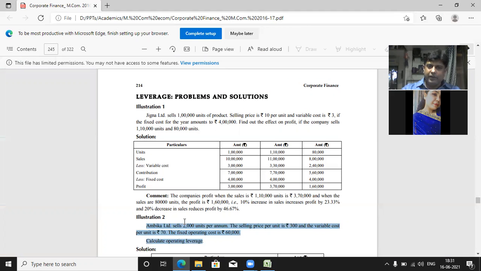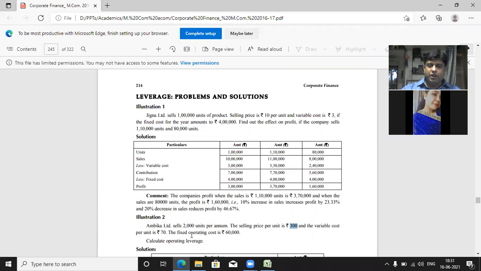So what all is given? 2000 units, 300 rate, 6 lakhs. Variable cost 70, so 1,40,000.